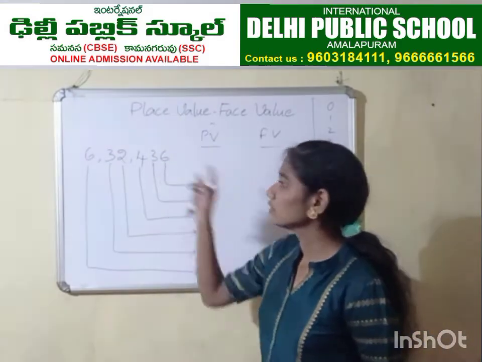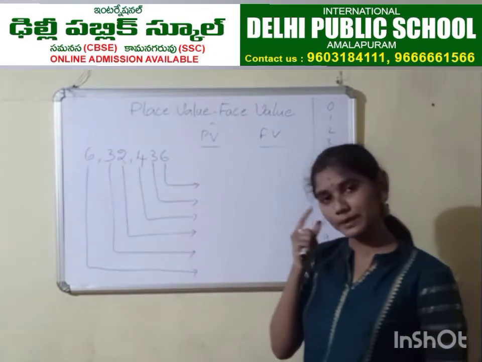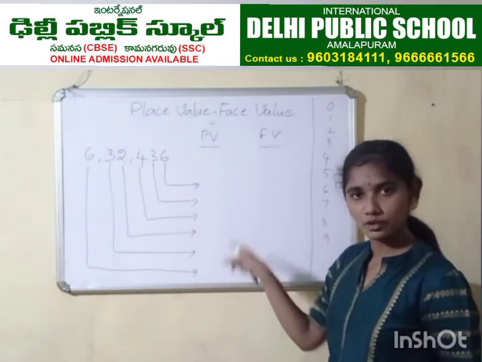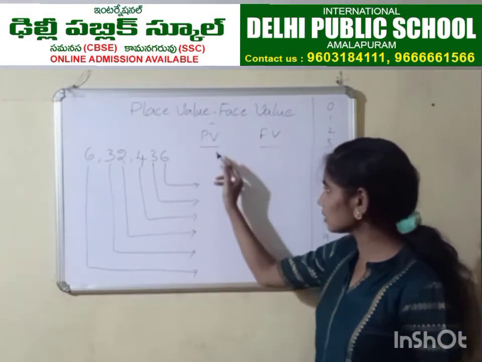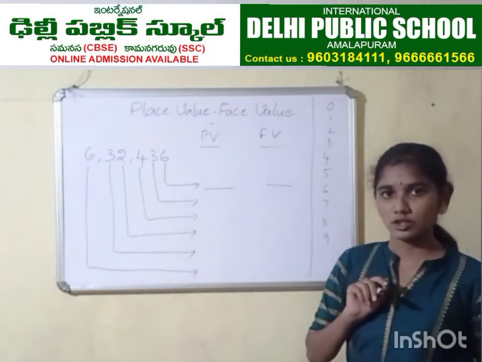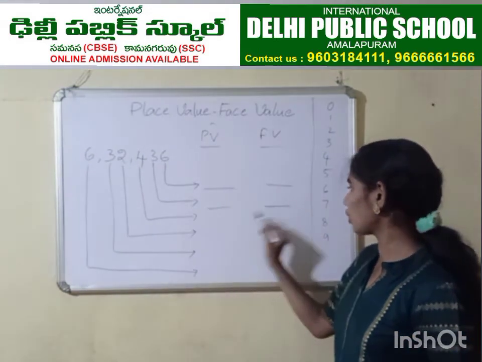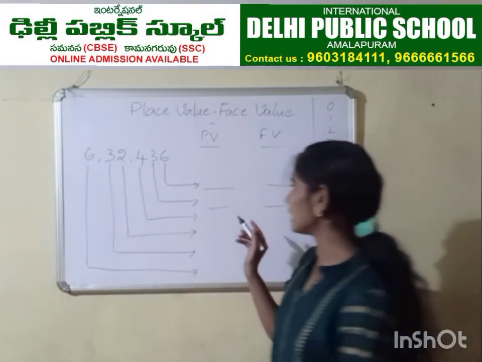So here now, first step, write place values on the top so that it will be easy for you to write here. For every digit you have to write the place value and face value. I'll give you answers in a minute. You can pause and write the answers.